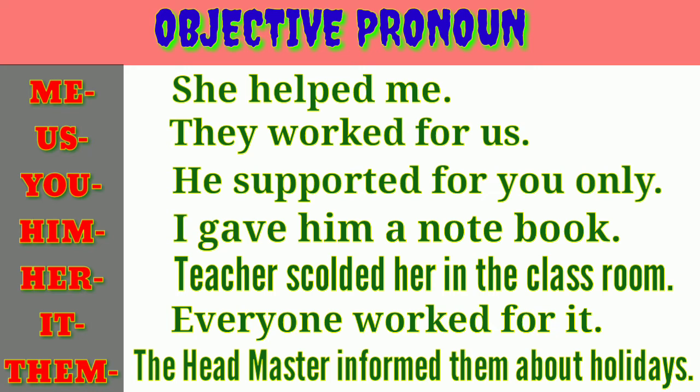So here, "them" means ಅವರಿಗೆ. ಯಾರಿಗೆ? ಅಲ್ಲಿರ್ತಕ್ಕಂಥ ಟೀಚರ್ಸ್ ಇರ್ಬೋದು, ಸ್ಟೂಡೆಂಟ್ಸ್ ಇರ್ಬೋದು. We want to take anyone. HM informed them about holidays. Have you understood? These are all objective pronouns. Have you understood? Yes. And then we'll move to the adjective pronoun.